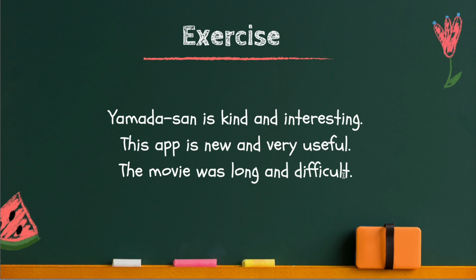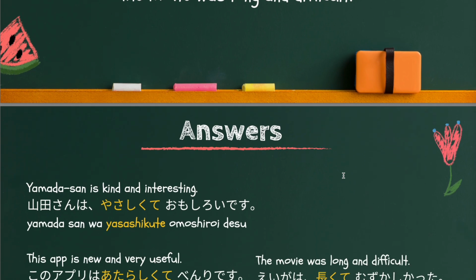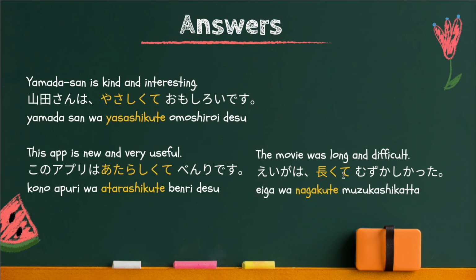Now the answers. 山田さん is kind and interesting. 山田さんは優しくて面白いです。Kind is 優しい and that's い-adjective. The te form of 優しい is 優しくて.